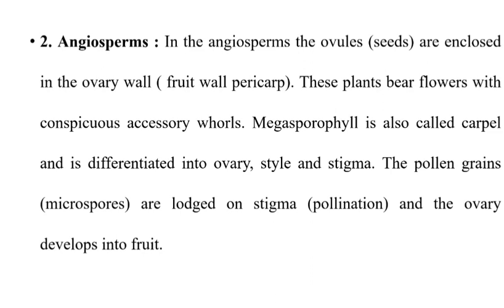So this is the overall classification of the plant kingdom which was proposed by Eichler in 1883. He divided the whole kingdom into two subkingdoms, cryptogams and phanerogams. Cryptogams are seedless plants and phanerogams are seed-bearing plants. Under cryptogams, thallophyta, bryophyta and pteridophyta are present. Under spermatophyta or phanerogams, gymnosperms and angiosperms are present. Thallophyta are the simplest type of plants, and angiosperms, included under spermatophyta or phanerogams, are highly evolved plants. So remember these points.